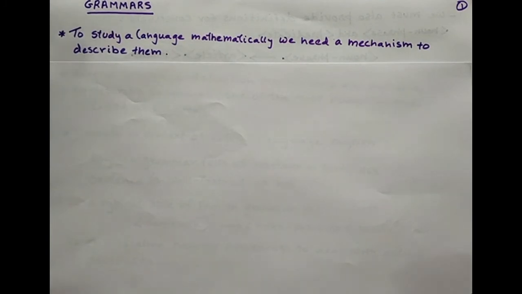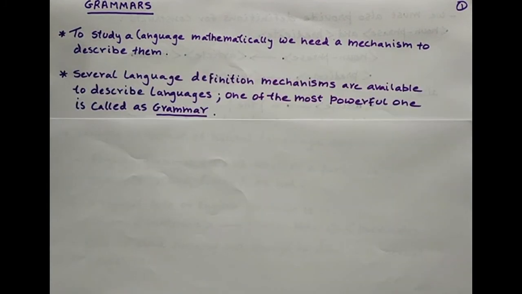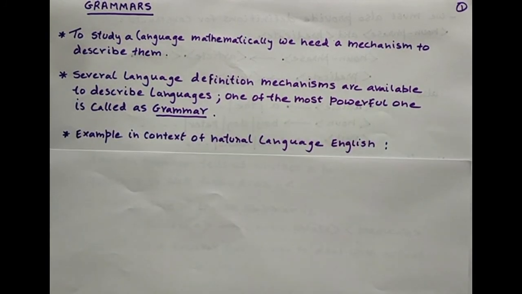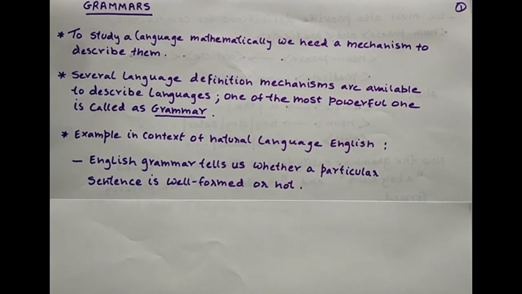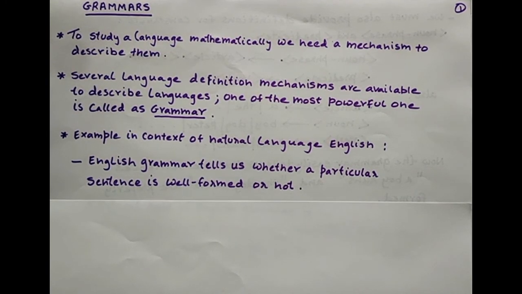Today we are going to see the essence of all languages, that is called as grammars. What are grammars? To study any language mathematically, we need a mechanism to describe these languages. Several language definition mechanisms are available to describe the languages, and one of the most powerful ones is called a grammar. As an example, in the context of a natural language such as English, English grammar tells us whether a particular sentence is well formed or not.